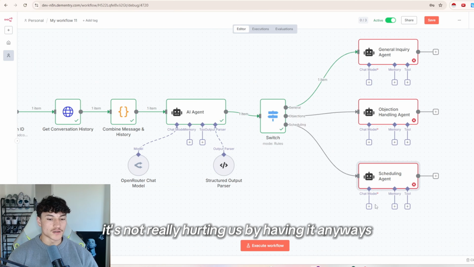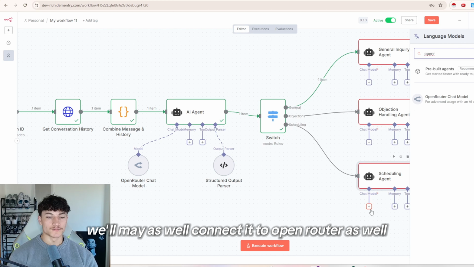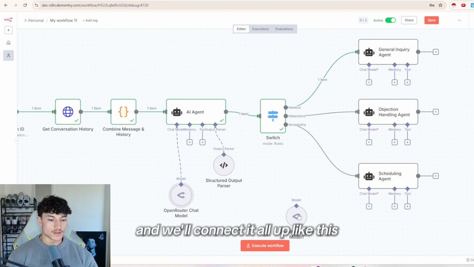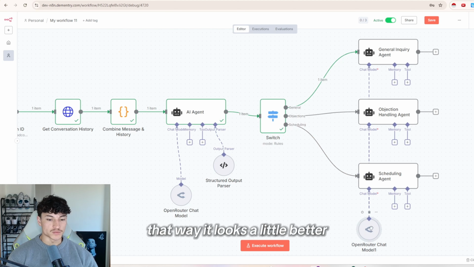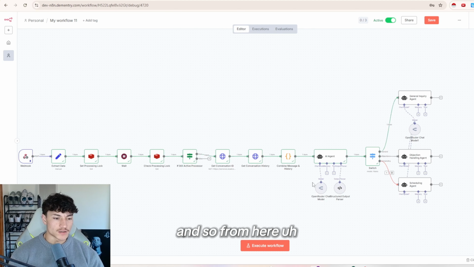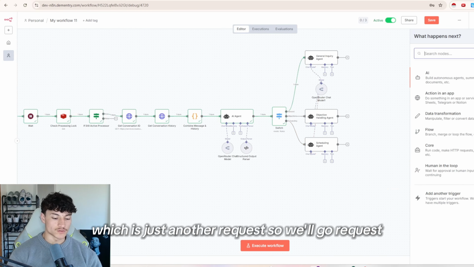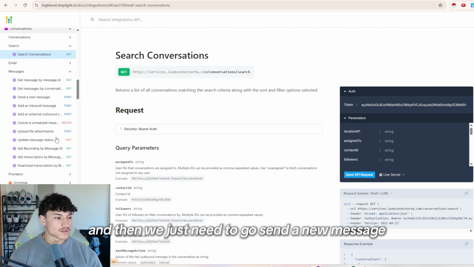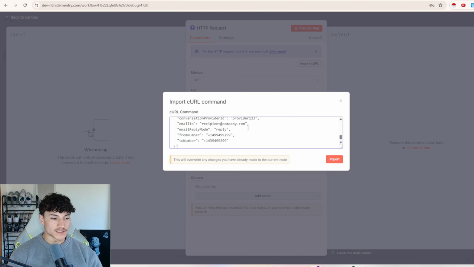And then, so for the chat model, we may as well connect it to Open Router as well. Let's just duplicate this, and we'll connect it all up like this. That way it looks a little better. And so from here, we basically got one more step, which is just another request. So we'll go request, and this one will be in messages, and then we just need to go send a new message. We'll copy this curl and we'll paste it in here.